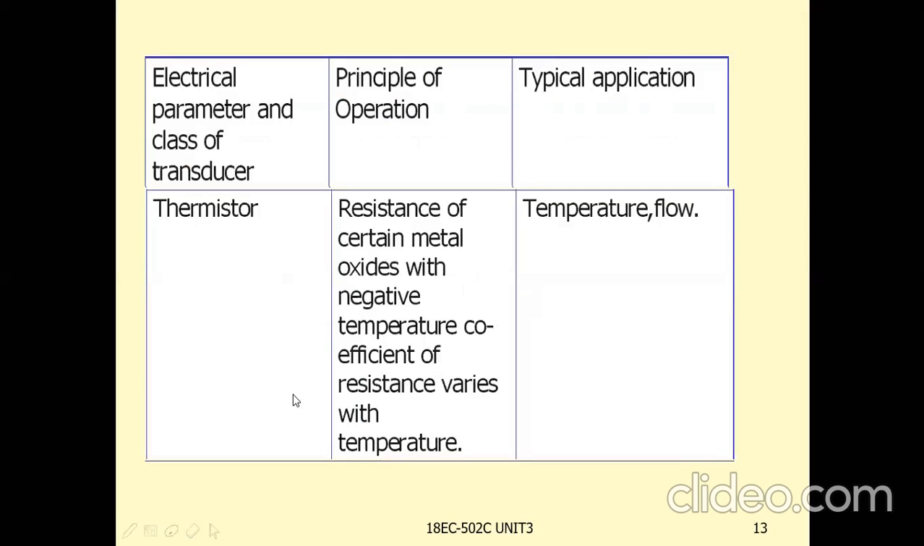Thermistor. The next one is a thermistor. The resistance of certain metal oxides with a negative temperature coefficient of resistance varies with temperature. Here it is the negative temperature coefficient, that means as temperature increases, resistance decreases. The resistance will be varied based on the applied temperature. The application areas of this thermistor are to measure temperature and flow, and water level or water flow controls.